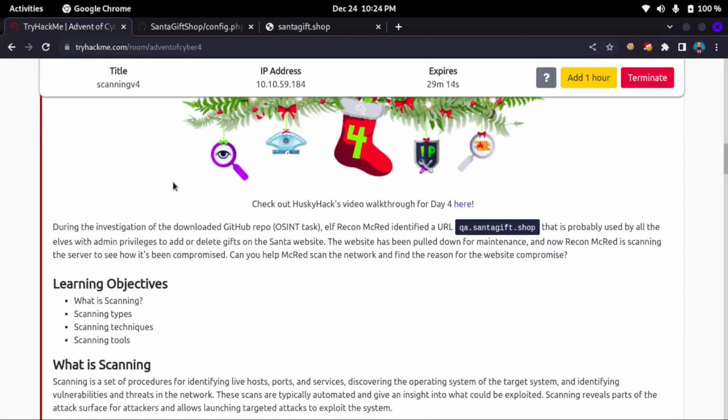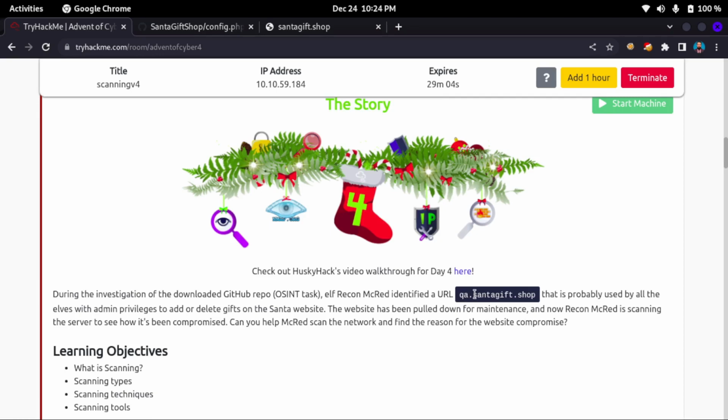So for scanning, you will be presented with the learning objectives. What is scanning, scanning types, scanning techniques, scanning tools. You can learn all that.